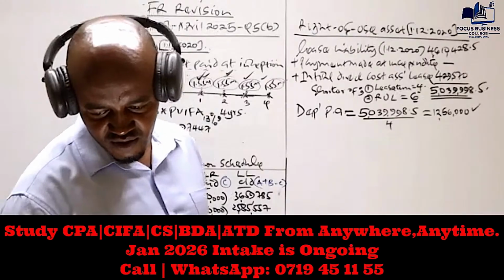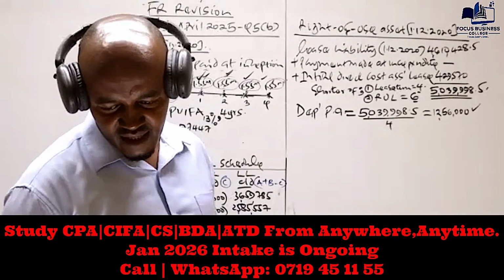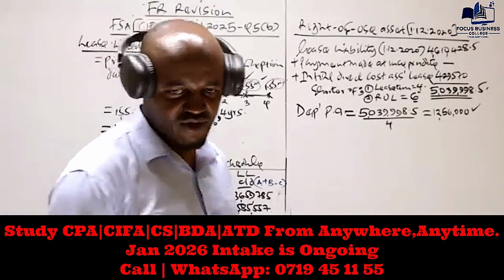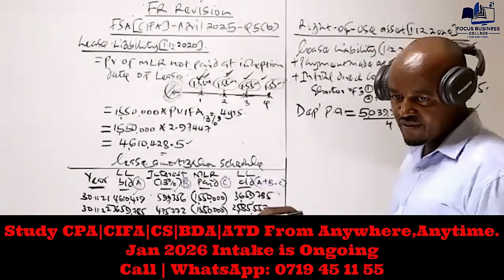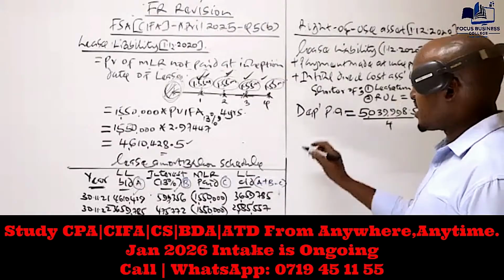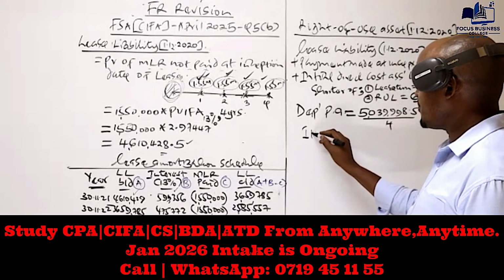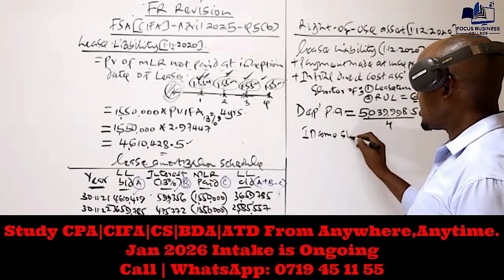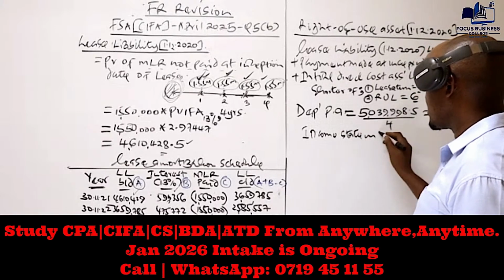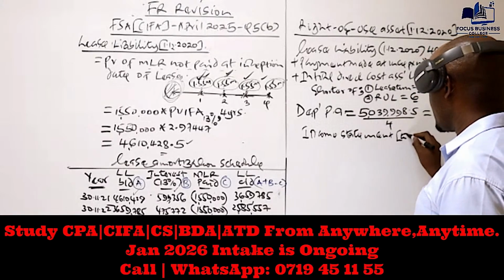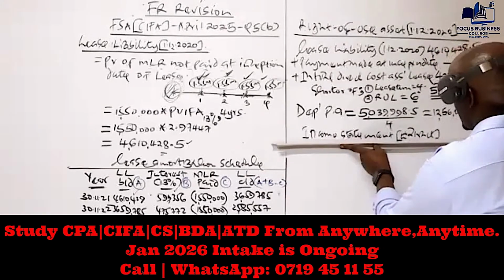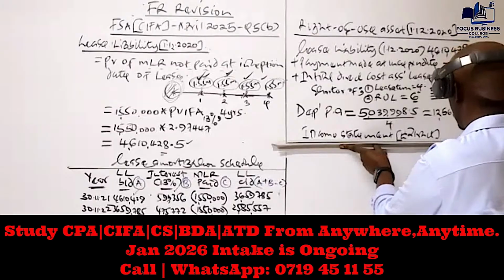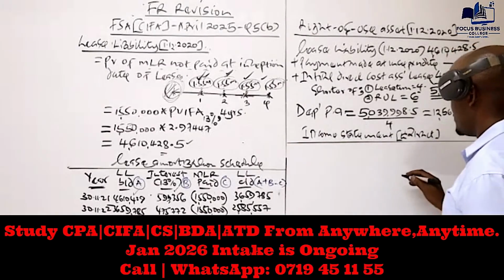But if you check what the question is requiring, we are required to analyze the accounting treatment of this in the financial statements. In such a case, what you need to do is prepare financial statement extracts. You prepare the income statement extract and show what was supposed to be recognized in relation to this right-of-use asset.